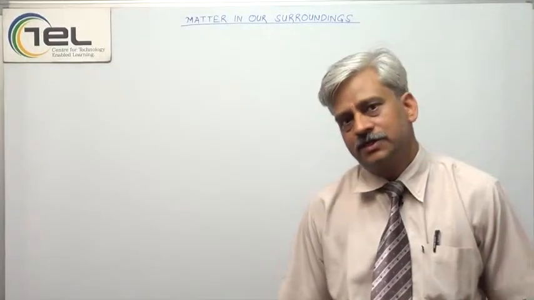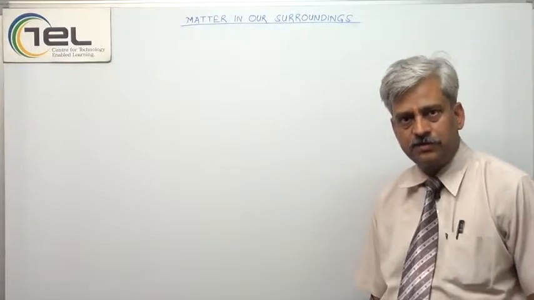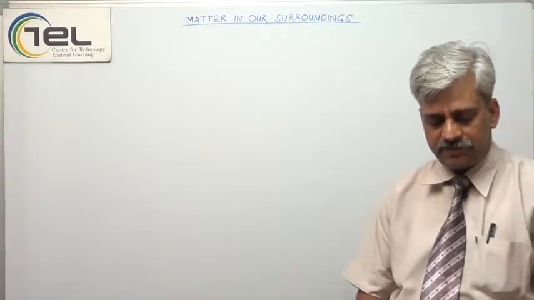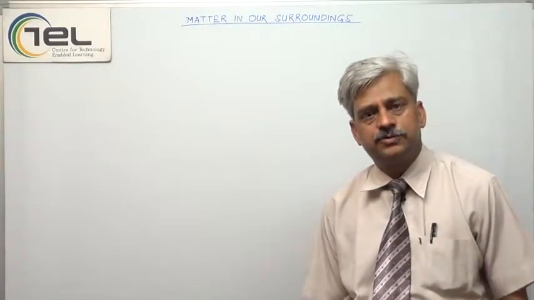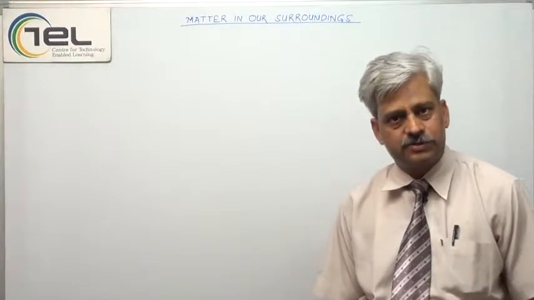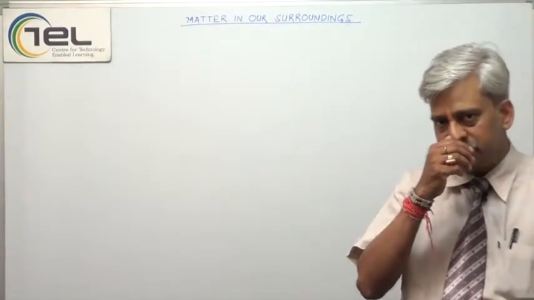Hello students. The topic we are going to discuss now is the last topic of this chapter, and here I would like to discuss two more physical states of matter apart from solids, liquids and gases. There are two more physical states of matter.